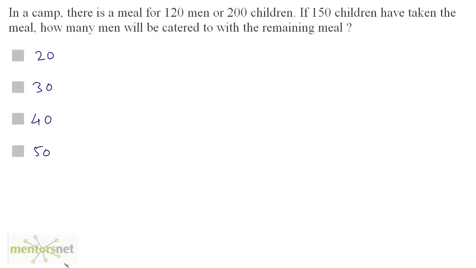In a camp, there is a meal for 120 men or 200 children. If 150 children have taken the meal, how many men will be catered to with the remaining meal? So we have two quantities here, men and children. And if we increase the amount of meal, both the amount of men or the amount of children will increase. This means that men and children are directly proportional, right?